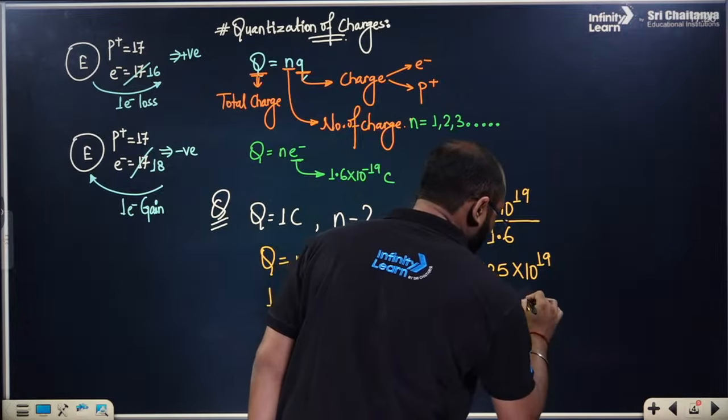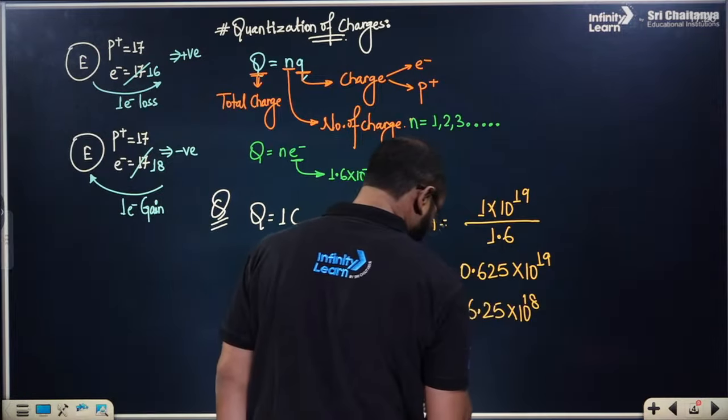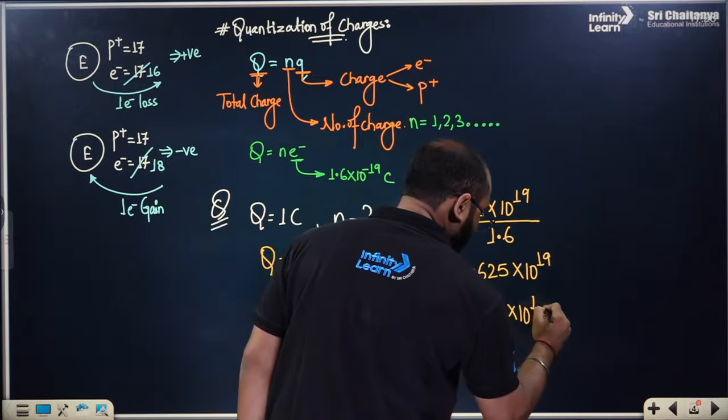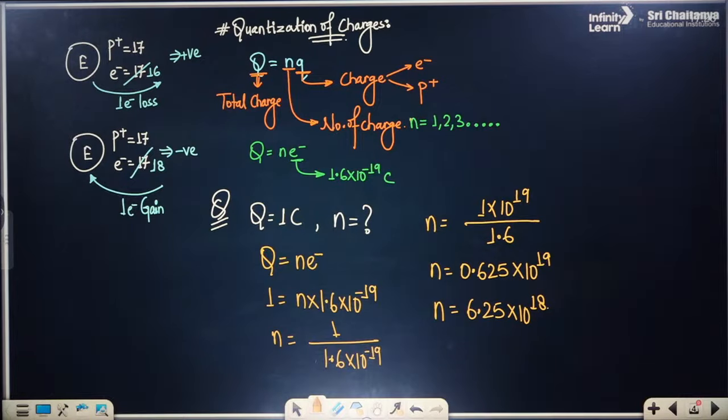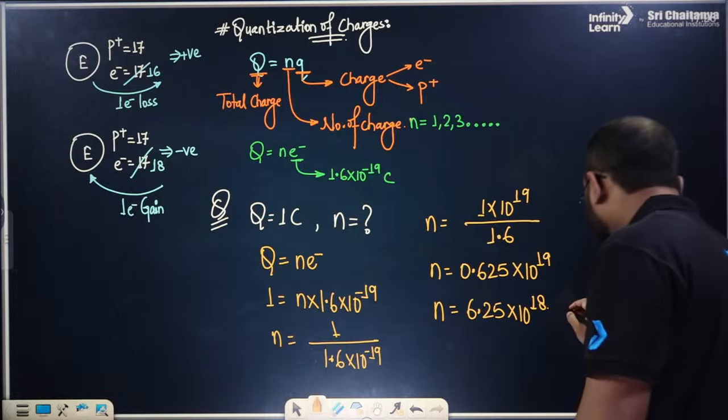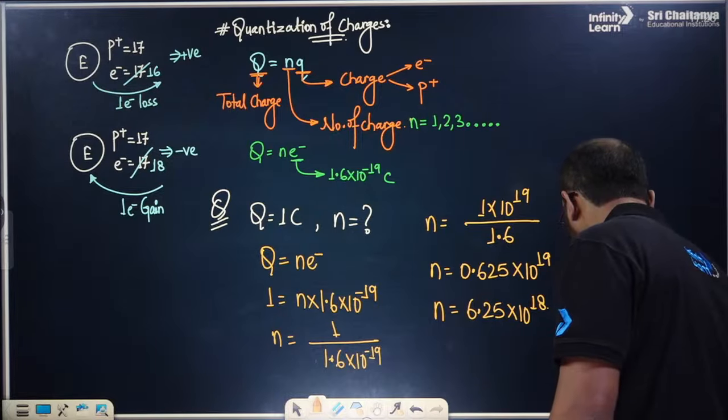This many electrons are required to produce 1 coulomb of charge. That is your answer.